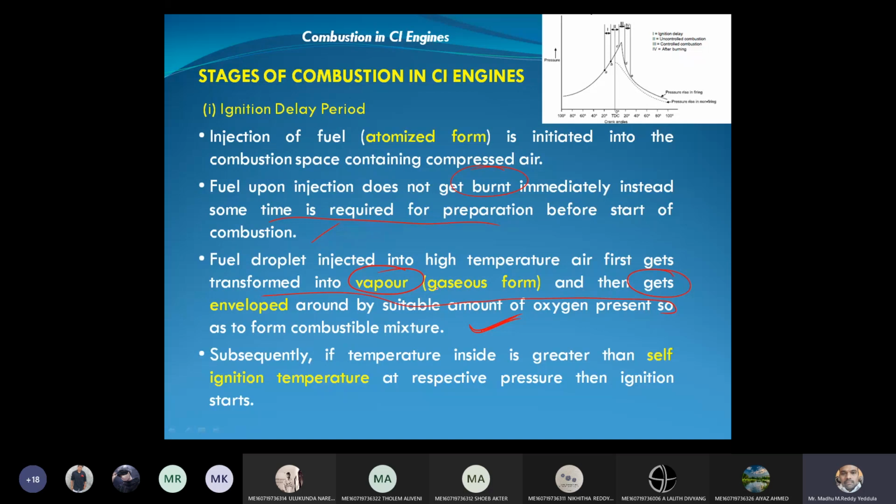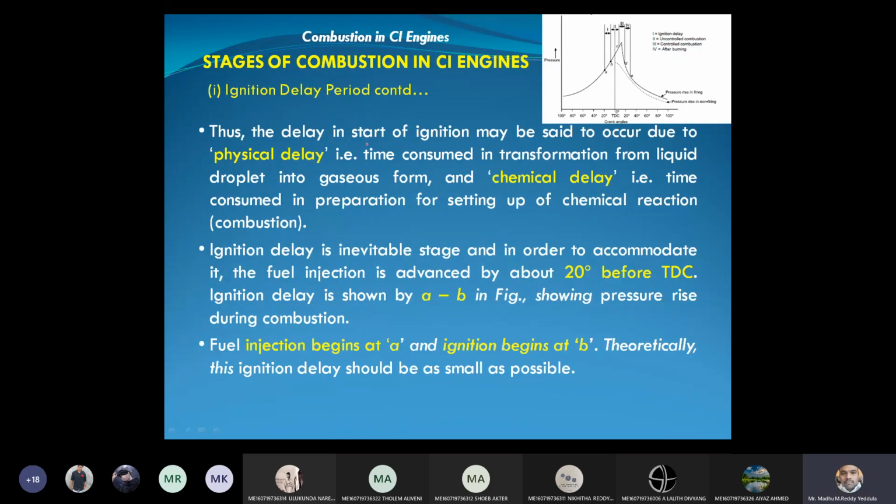So ignition delay is physical delay and chemical delay. During the physical delay, the fuel droplets will be converted into vapor form, and in the chemical delay, that vapor is enveloped by the surrounding air so as to form a combustible mixture. If the temperature inside is greater than the self-ignition temperature, automatically combustion will take place. Thus, the delay is a physical delay and chemical delay. Physical delay is time consumed in transforming liquid into vapor, gaseous form. So, physical delay is conversion of liquid to vapor, and the chemical delay is the setting of chemical reactions to form a combustible mixture.